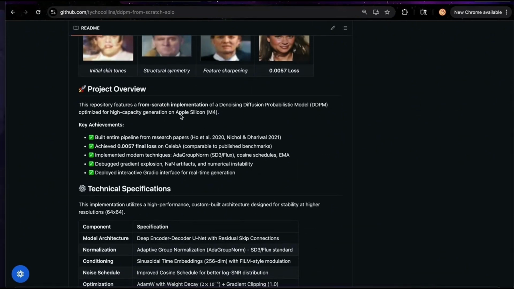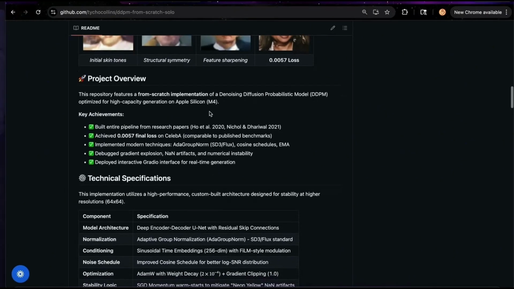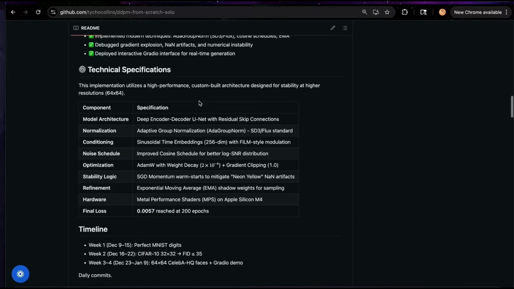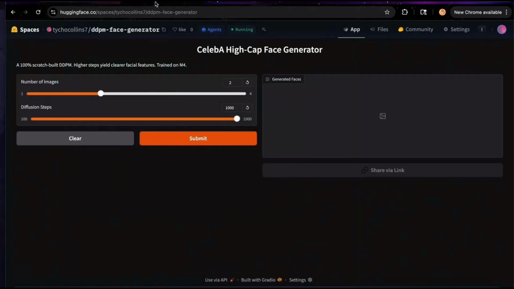So yeah, the project overview. We built the DDPM model using Apple Silicon M4. And the technical specifications: we have normalization, conditional, noise scheduling, optimization. We use optimization for the weights and how our images will appear. Hardware, obviously Apple M4. So yeah, let's go right to our demo.